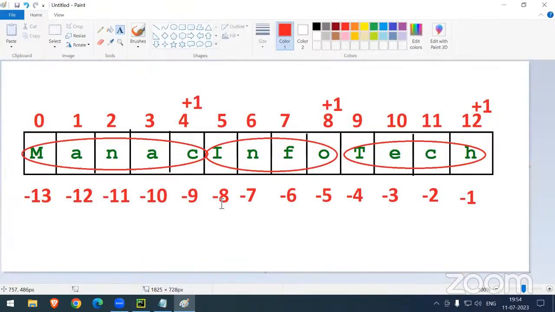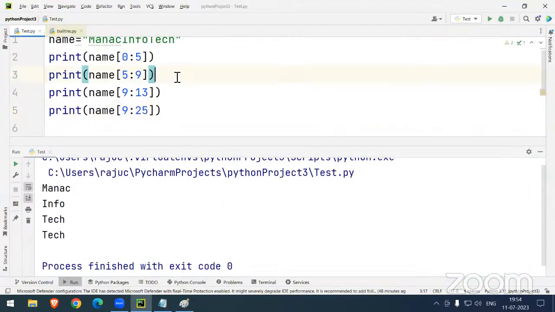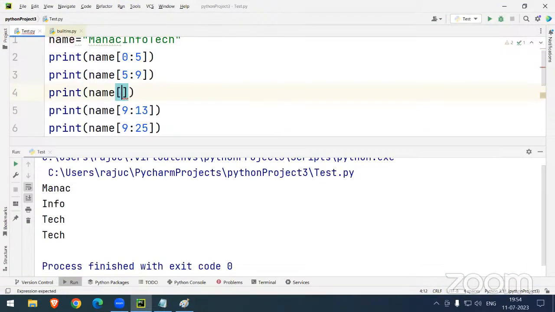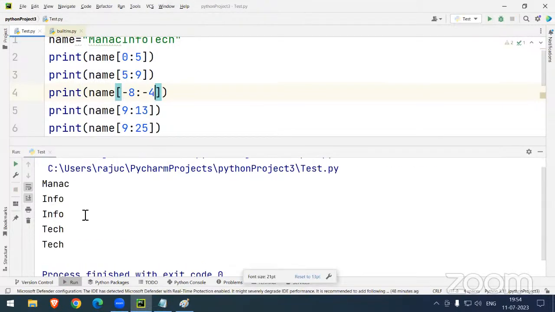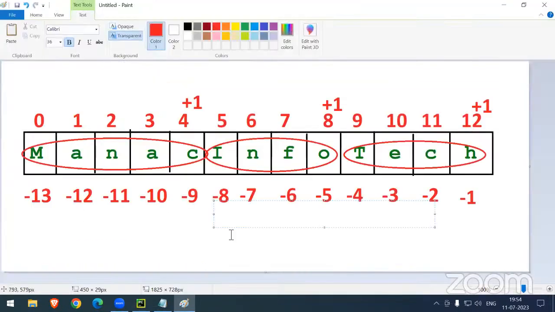-5 to -9. -8 to -4. Let me try here. I wanted to print -8 to -4. Let's see. Yes, the same here, it is there, info. So now we can see.